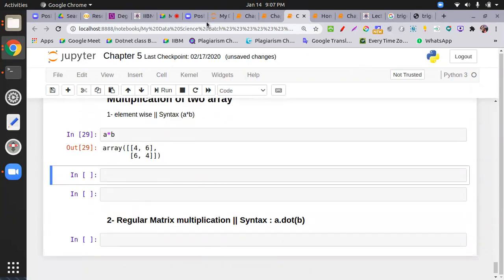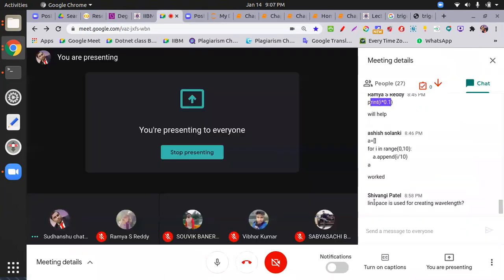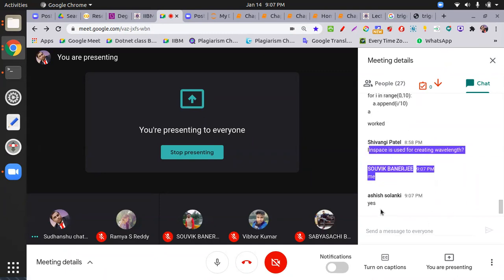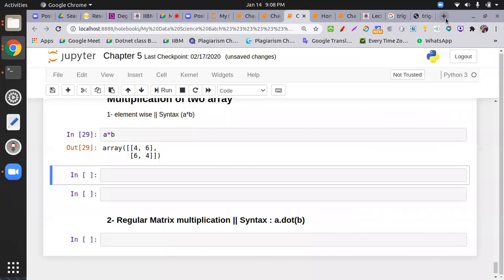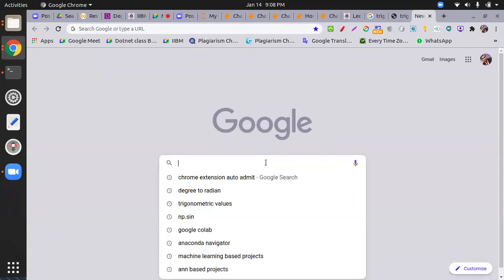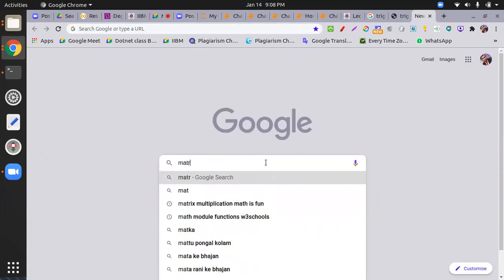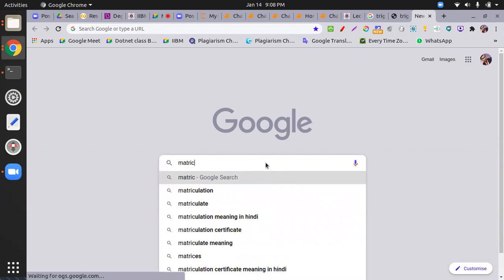So how many of you are aware of the dot product or matrix multiplication? Yes. Okay. So I'm also giving one blog. Anyone who doesn't know, I will cover one website, Math is Fun.